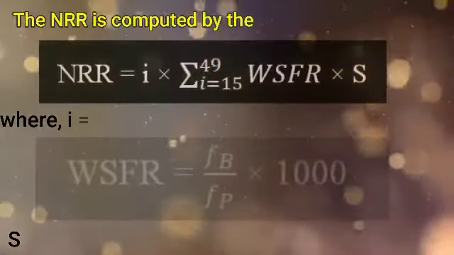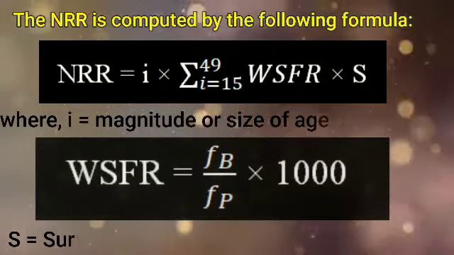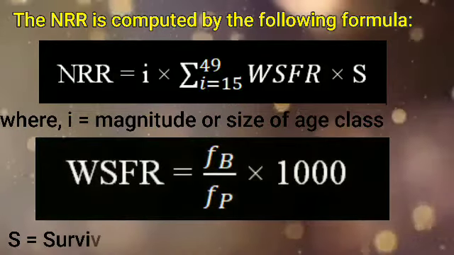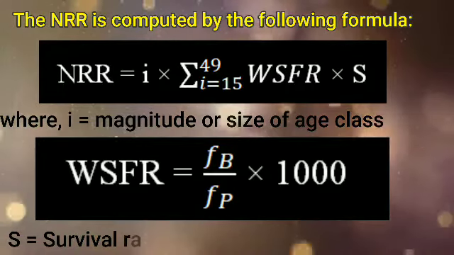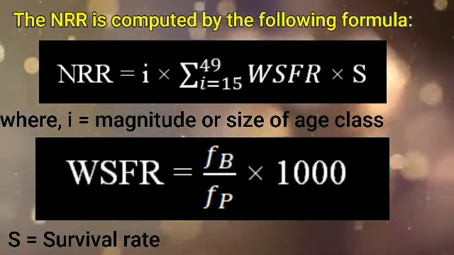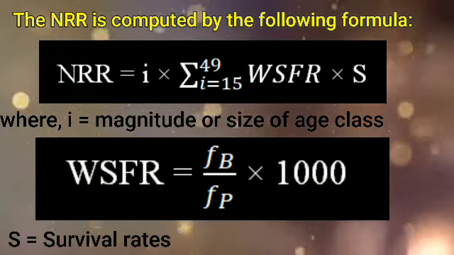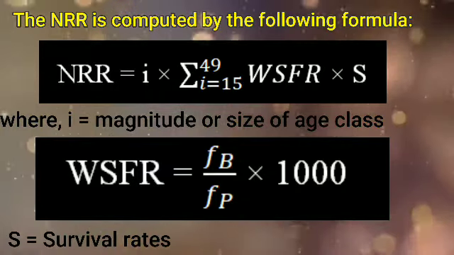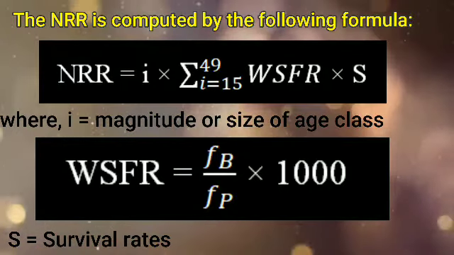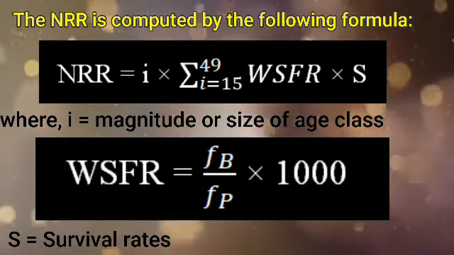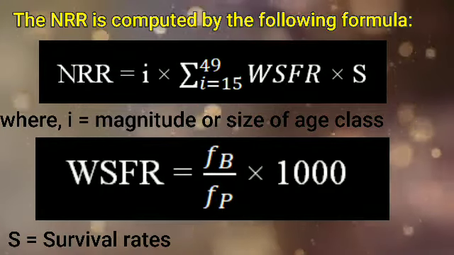NRR is computed by the following formula. NRR equals I into sigma, I equal to 15 to 49, WSFR into S. Here I indicates the magnitude of the class, or the size or width of the class. So I indicates the difference between the upper and the lower limit of the given class interval. So I is the width of the class interval and it takes the product of WSFR and survival rate.